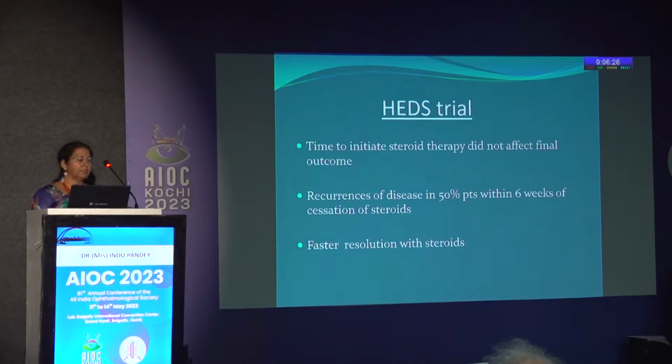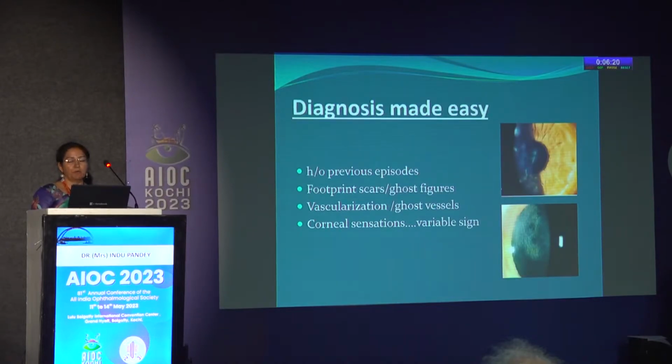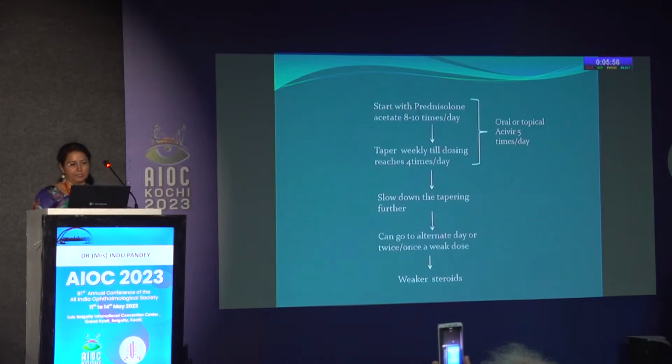The recurrence of the disease is seen in 50% of the cases within 6 weeks of cessation of steroids. Now, once a patient comes to you, what are the features that you should look for which will aid in the diagnosis of HSV immune keratitis? You should always take a thorough history, ask the patient about previous episodes, look for the presence of footprint scars or ghost figures, and look for vascularization or ghost vessels. However, corneal sensation is a variable sign. It might be present or might not be present.